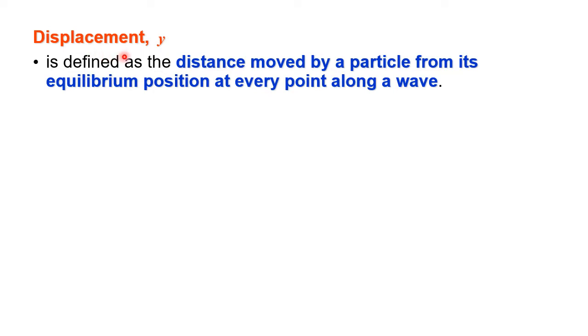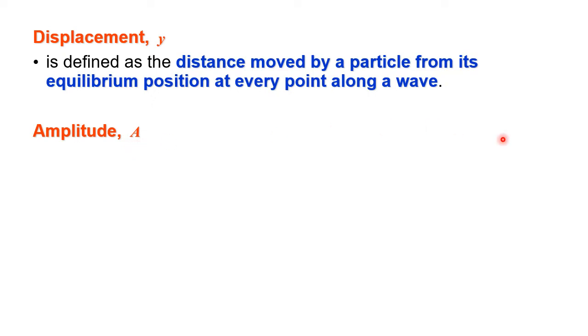Displacement Y is defined as the distance moved by a particle from its equilibrium position at every point along a wave. Okey, dalam chapter 9, displacement simbol adalah X. Okey, dalam chapter 10, simbol untuk displacement adalah Y. Okey, dan X adalah distance.